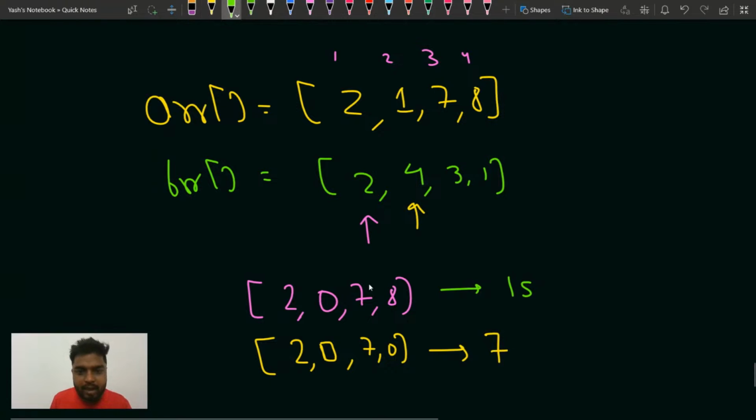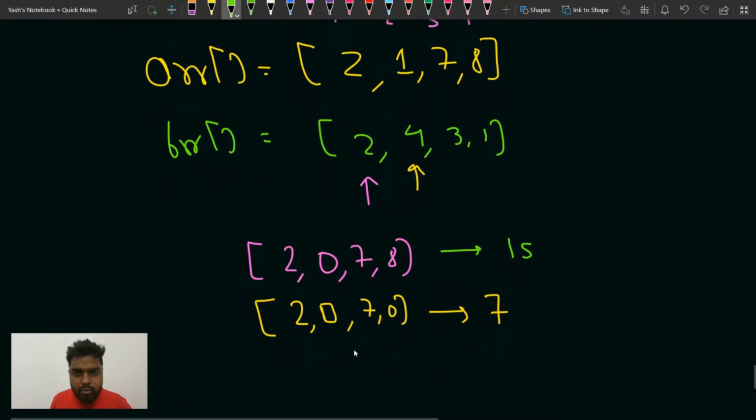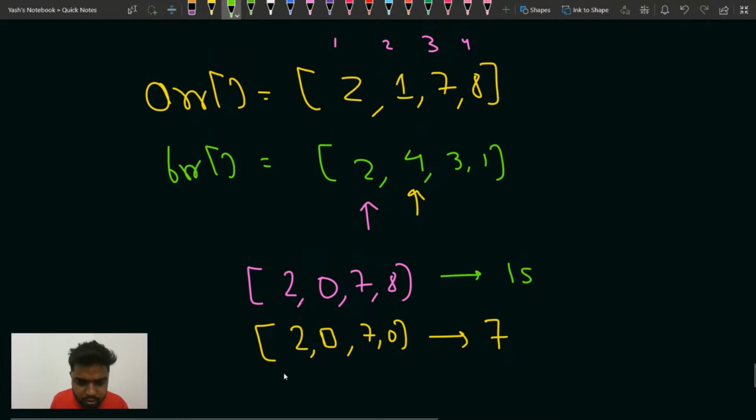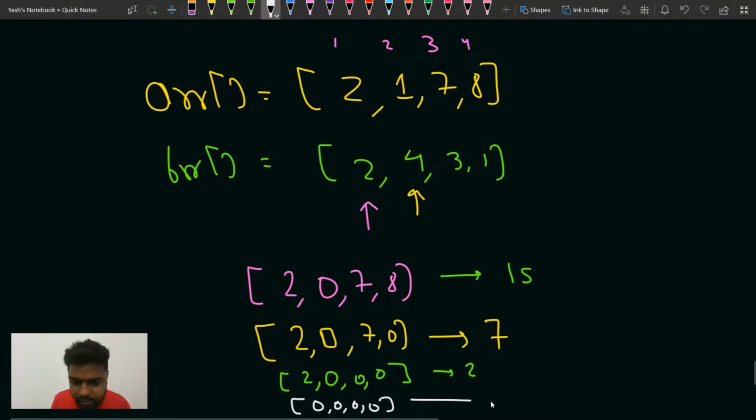7. Then after that, you mark the element at index 3. So 2, then 0, then 0, and then 0. So the maximum sum would be 2 only. Then after that, you mark the first guy. So 0, 0, 0, 0. So the sum would be nothing but 0.